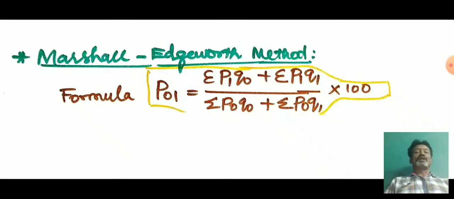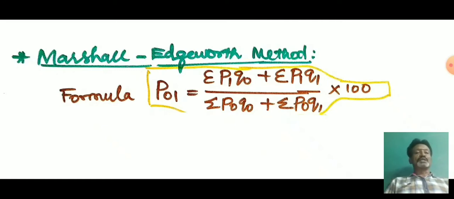So now the formula for the Marshall-Edgeworth method is P01 equals sigma P1Q0 plus sigma P1Q1, the whole divided by sigma P0Q0 plus sigma P0Q1, into 100. So this is the formula for calculating the Marshall-Edgeworth method.